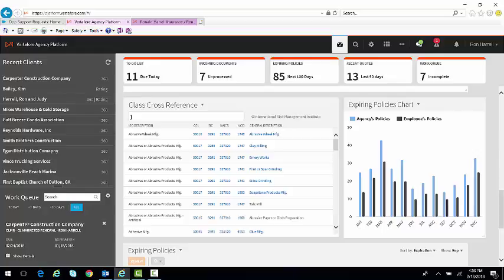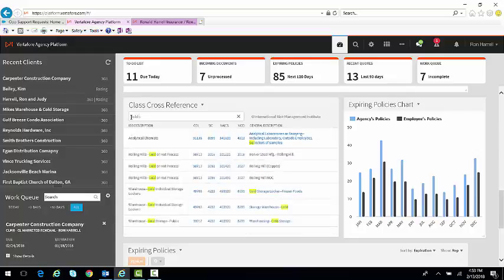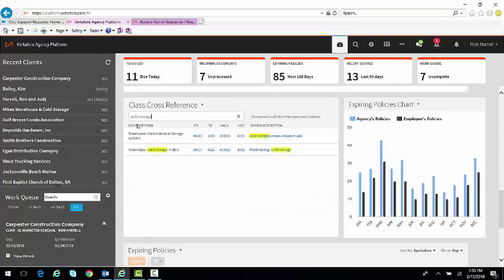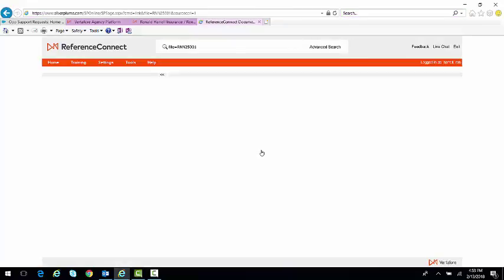This might be a way that you could really help to grow the business over the next 2 or 3 to 5 years, and that is by expanding the marketing capabilities of the agency to reach into different types of risks that you might not be looking at today. And so a CSR or a producer could come here, put in a description of a risk, click on that description, and the system would take them right to the Reference Connect screen, the reference library.